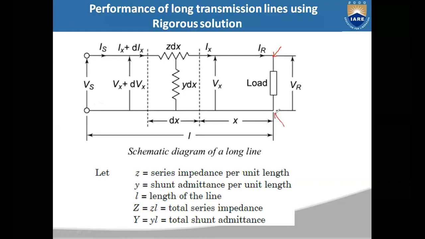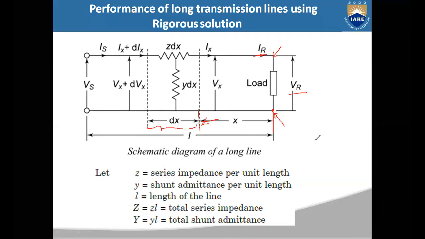At the reference end, the voltage is VR and the current is IR. From this reference end, at a distance of x meters, you consider a small differential length dx.